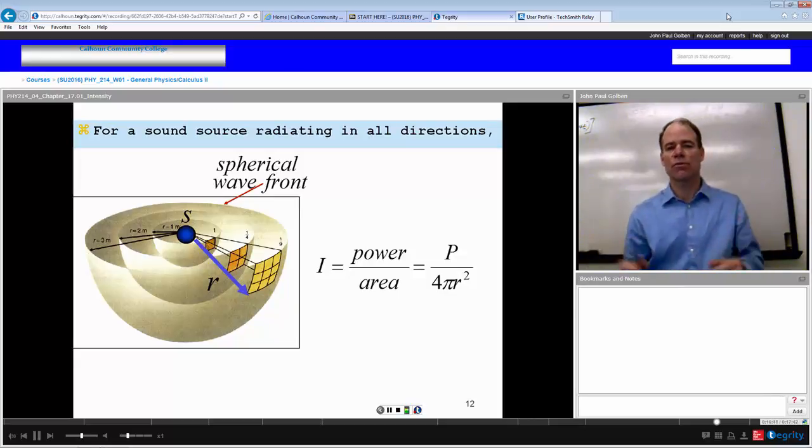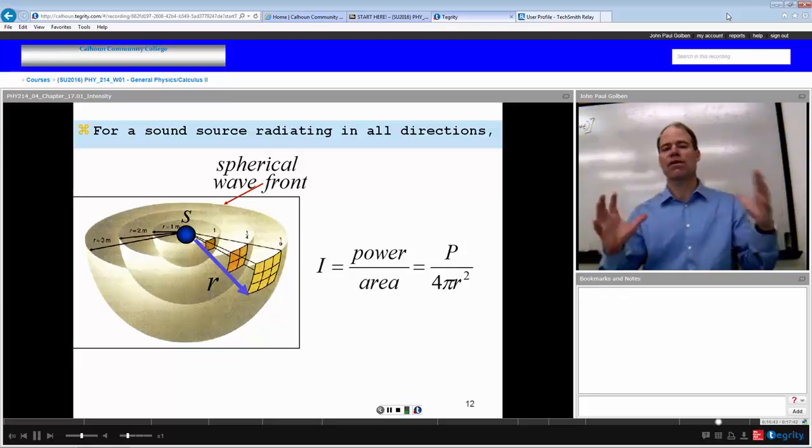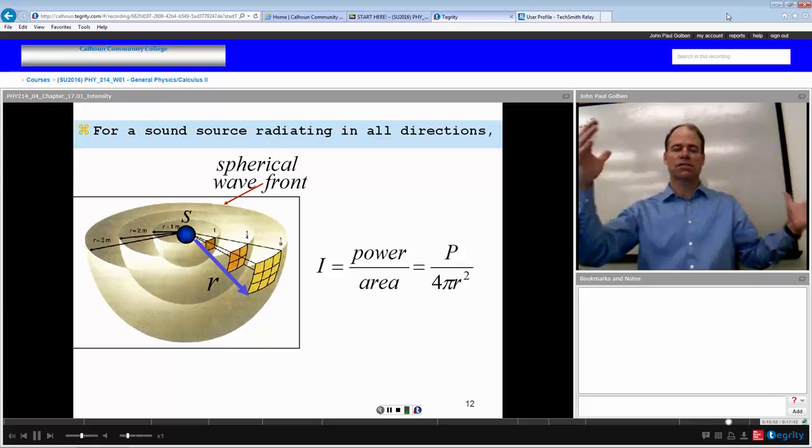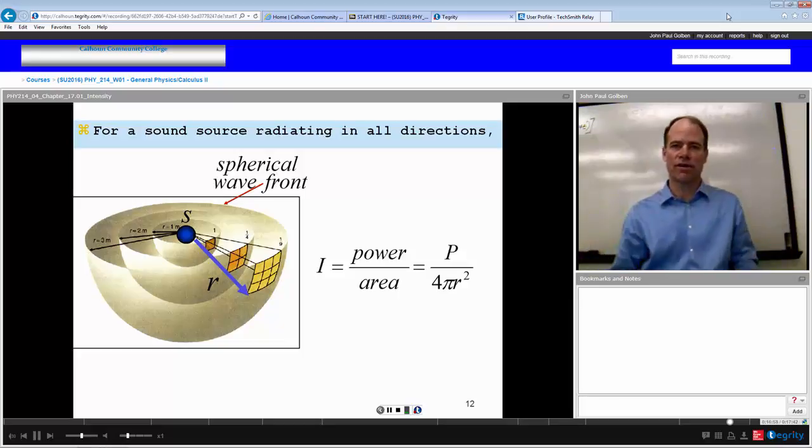So if we were 1 meter away, we would get a certain amount of power over the area of a sphere of 1 meter. But if we were 2 meters away, the area of that sphere is 4 times as much. So the intensity would only be 1/4 as much because that power is distributed over this greater area.